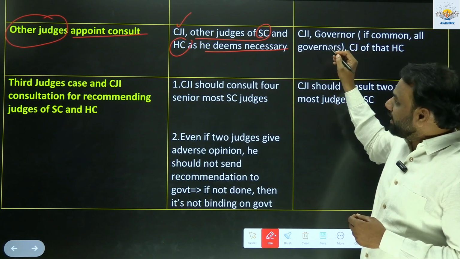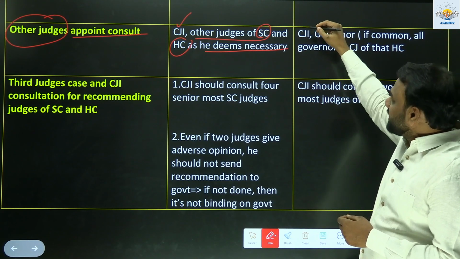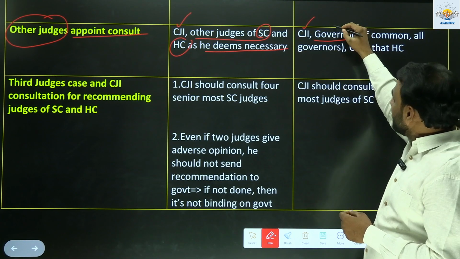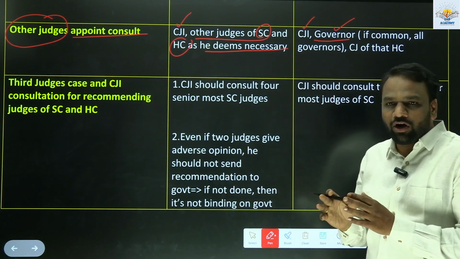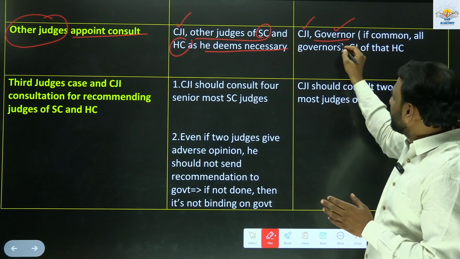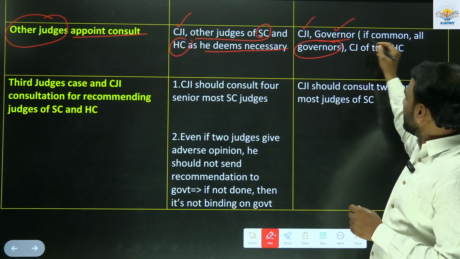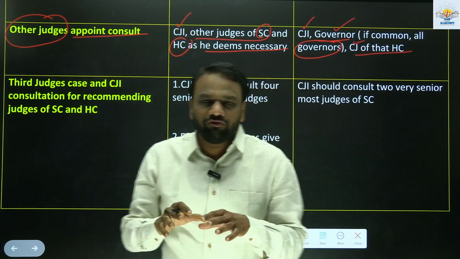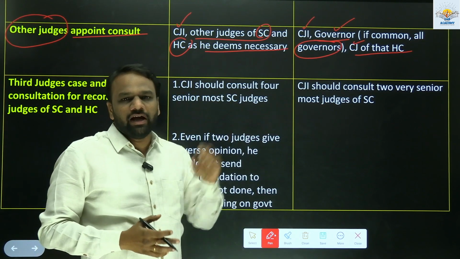Similarly, for appointing other judges of the High Courts, the President has to consult the Chief Justice of India. He has to consult the governor of that particular state, and if we have a common High Court for more than one state, then he will consult the governors of all the states. Next, apart from that, the President should also consult the Chief Justice of that particular High Court. So to whichever High Court we are making the appointments of judges, we should also consult the Chief Justice of that particular High Court. Important.